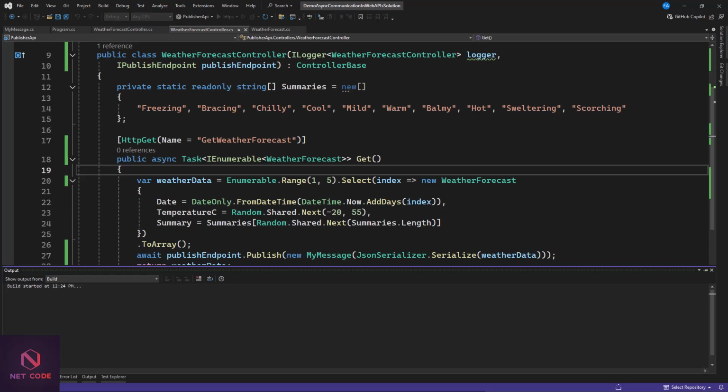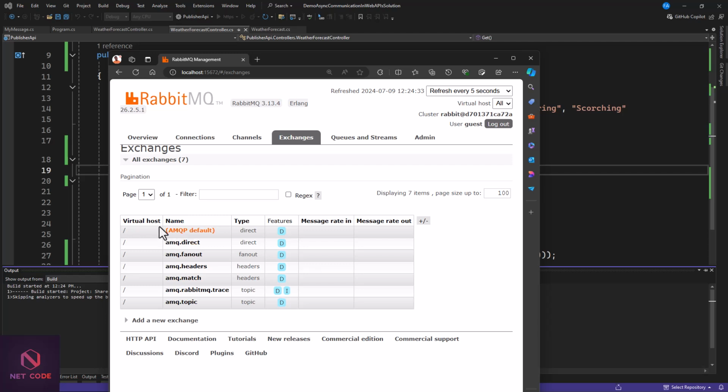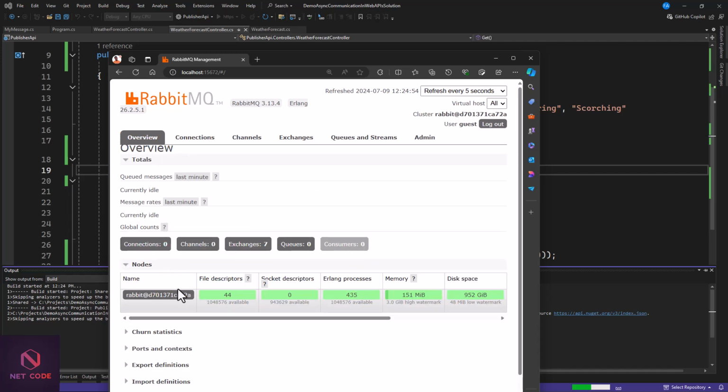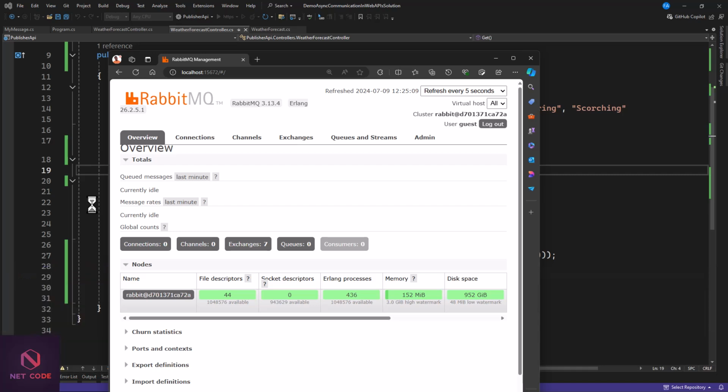So while this is running, we take a close look in here. That is a default one. You can see when you have a look at the host and the name, these are default. Now we're going to have a new instance added from our publisher. Aside from that, when we go to our connections, currently we have no connection in here, isn't it? When you go to overview, that is the default stuff that we have in here. No consumer, no channel, no connection created. Now keep this in mind. Keep watching this. Then as soon as this runs, we're going to publish or broadcast data or information or a message through this RabbitMQ UI. Now let's have a look.